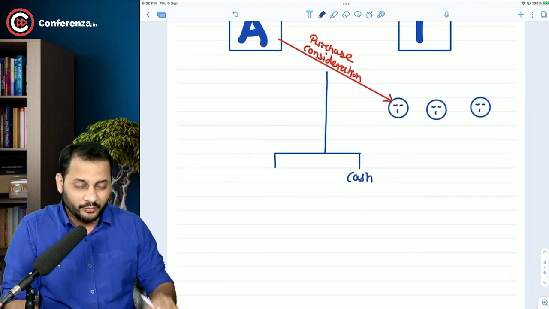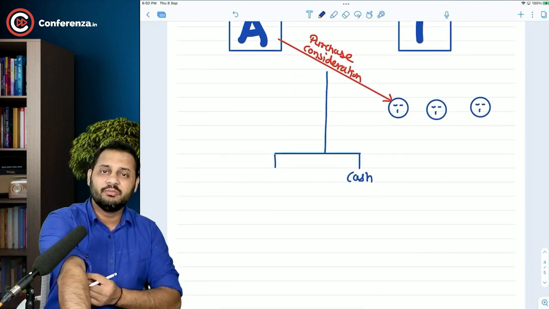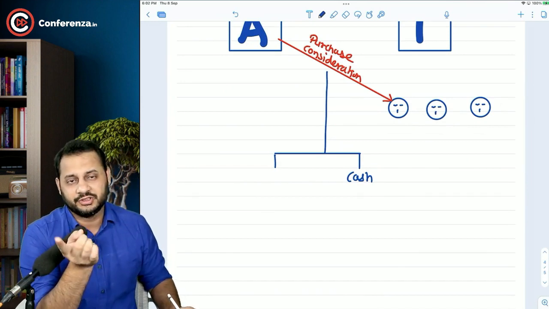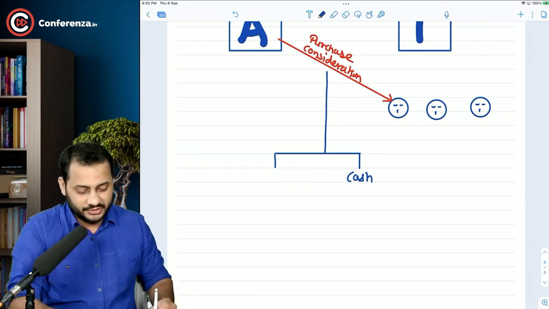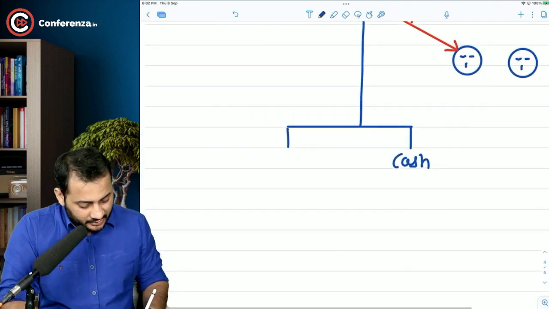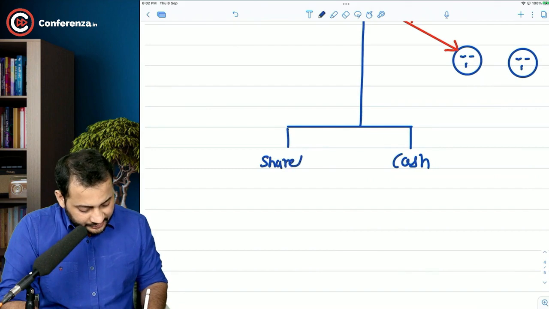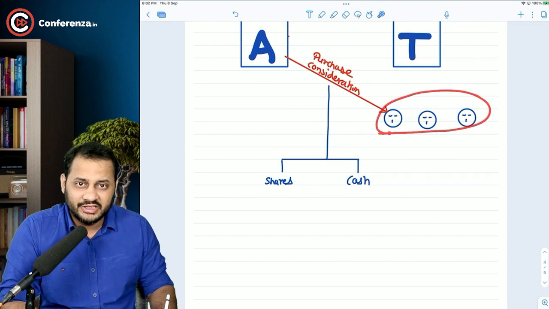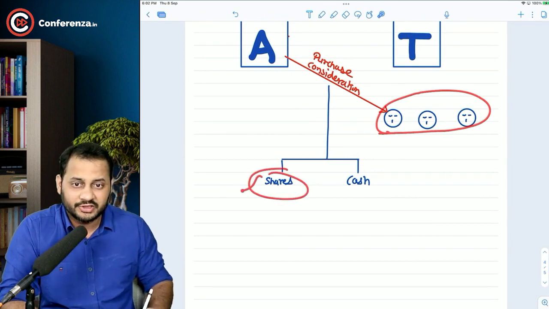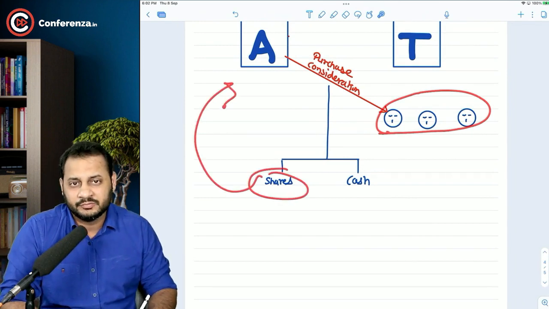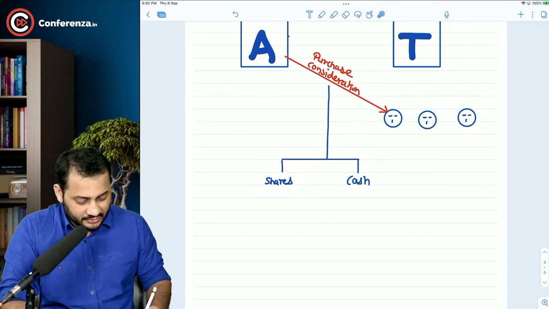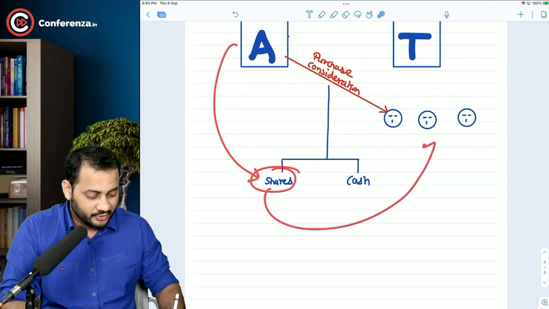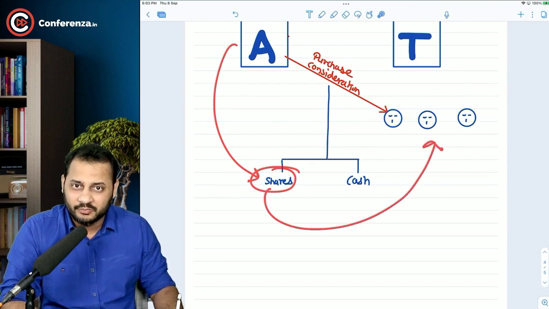But most of the time in this chapter you will be facing the situation of share to share exchange. That means in terms of shares, you are doing the acquisition. You are buying the shares of these shareholders by giving the shares of your own company. These are the shares of the acquirer which will be given to the shareholders of the target company.